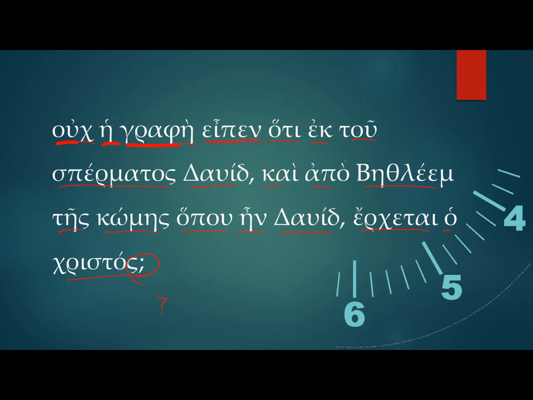Hoti is often used almost like the quotation mark, so it's introducing a quotation here. Did not the writing, did not the scripture say that of the seed of David and from Bethlehem, the village where David was,